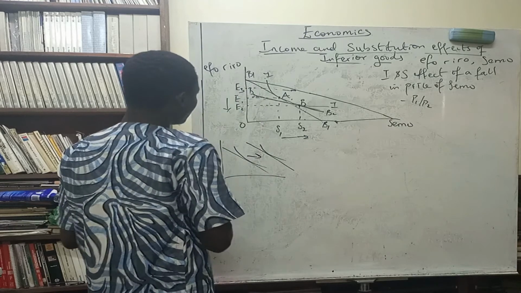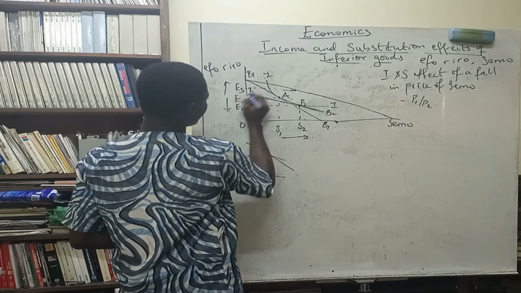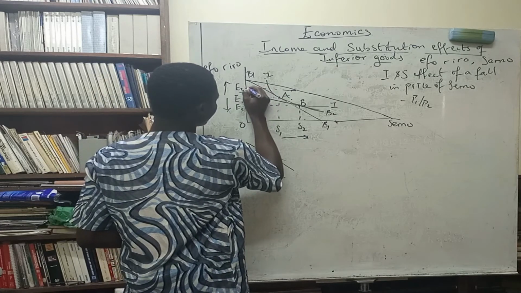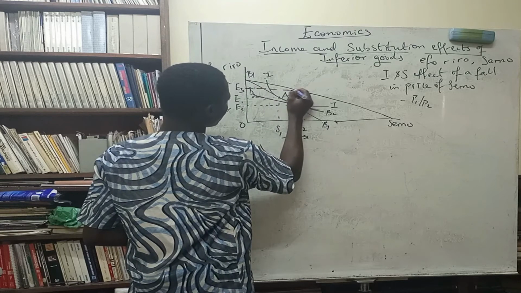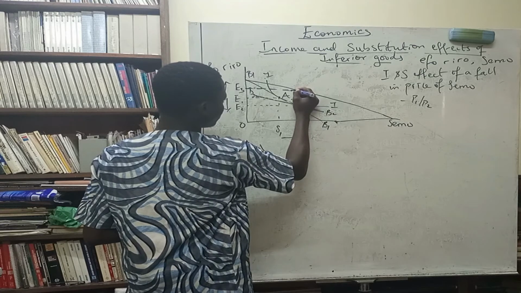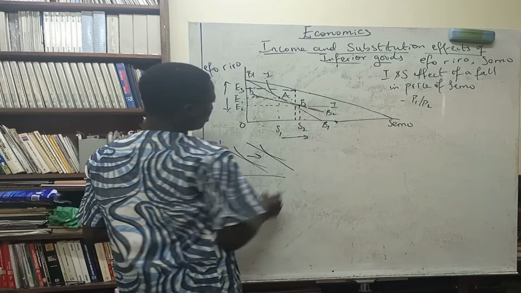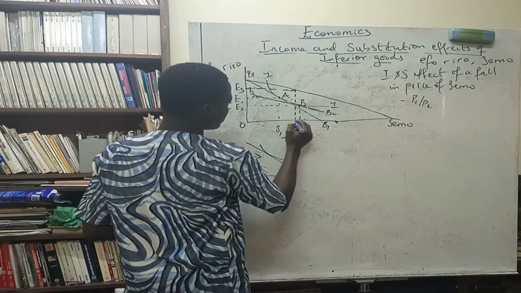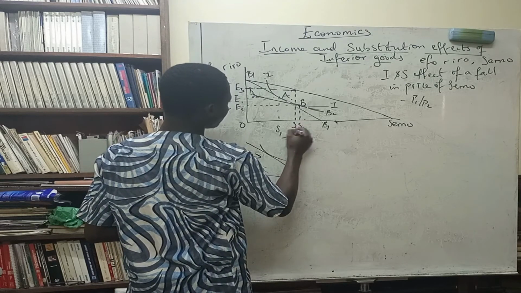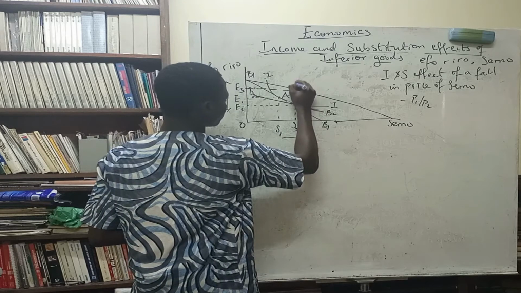This is going up. And then we have a reduction in Semo here. So this is S3, and that is E3. So this is point C now.